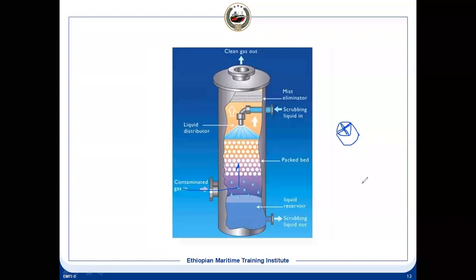This is one of the packings I have drawn. So they keep it inside, and the water has to flow through that to move down, and the exhaust, the flue gas, also passes through a similar passage. So there will be more interaction, and the cooling and cleaning will be better. And on top you have the demister. The carryover has to be removed, otherwise there will be corrosion. So this is another type of scrubber.